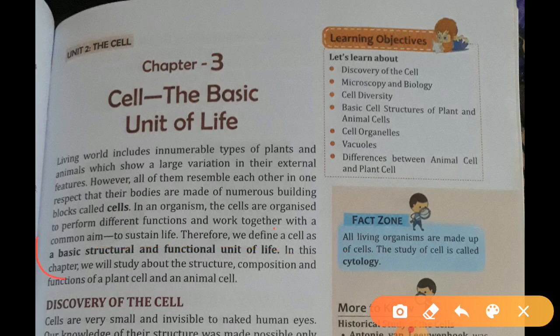Here you can see: a basic structural and functional unit of life. So, what is the definition of a cell? A basic structural and functional unit, meaning it makes our structure and does our functions, that is a cell. And the cell is the unit of life. I hope you all get the definition of a cell. Now, next. In this chapter, we will study the structure, composition and function of a plant cell and an animal cell. Both cells I will describe in this chapter. Okay, now come to the next.